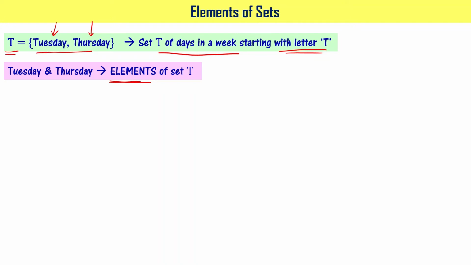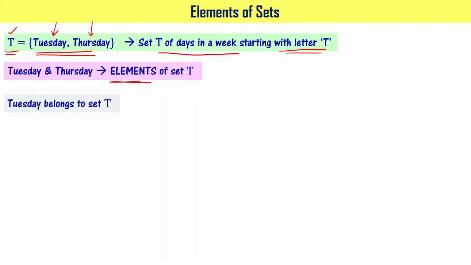One element is Tuesday and the second element is Thursday. Also note that elements of the set can be written in any fashion. For example, Thursday can be written first and Tuesday later. Still, that is called set T only. There is no difference. Please understand this.